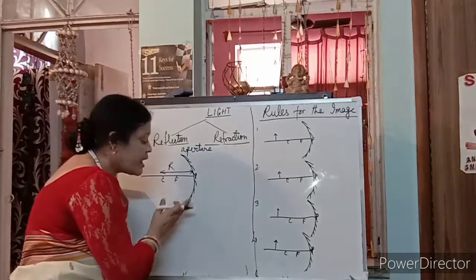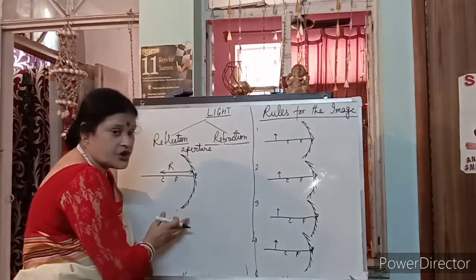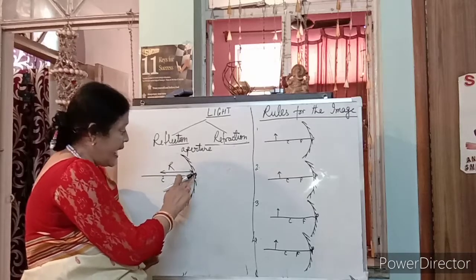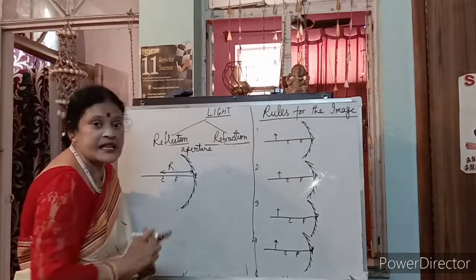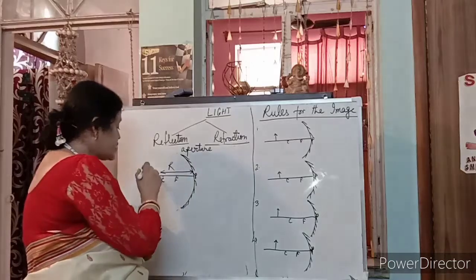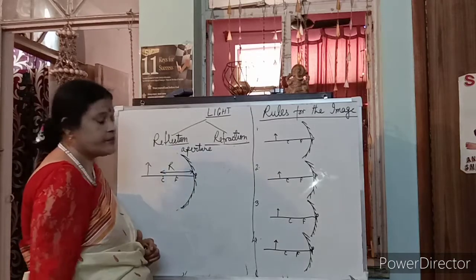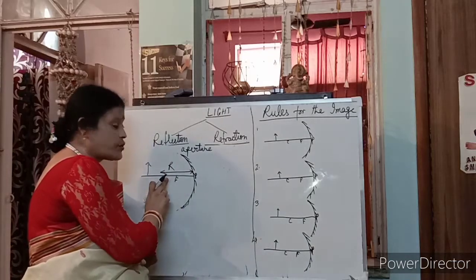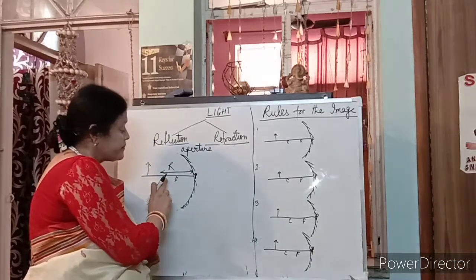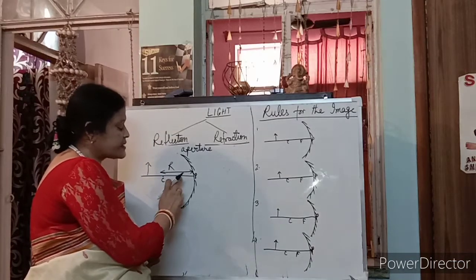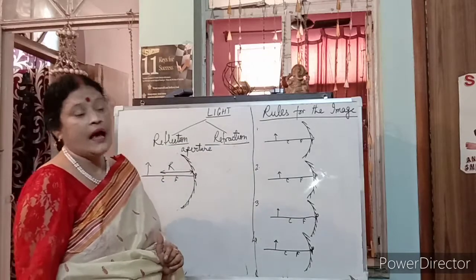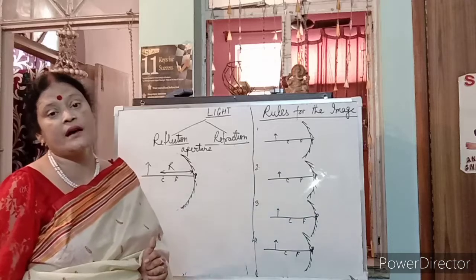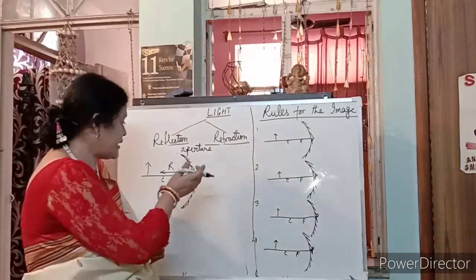The mirror half you draw is the aperture, the center we take is the pole, and from the pole we draw the principal axis on which the object is placed. The center of the sphere is known as the center of curvature, and exactly half between the center of curvature and the pole is known as the focus. From the center of curvature to the pole, it is known as capital R, that is the radius. So this is the ready position.